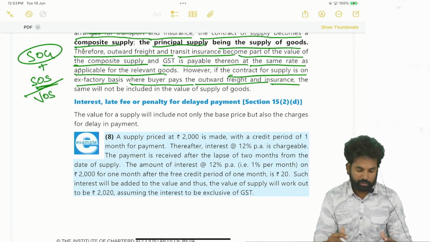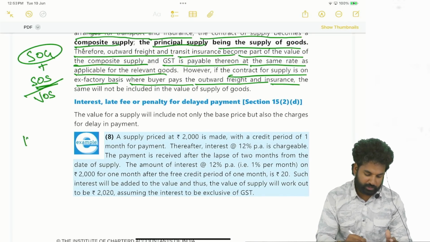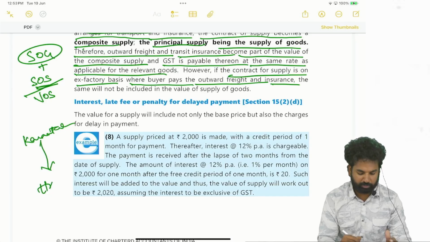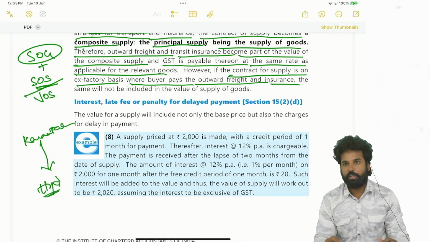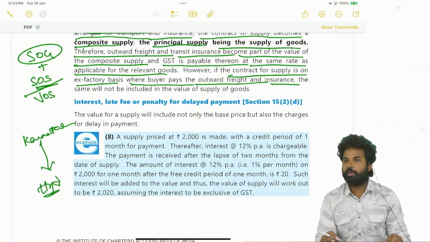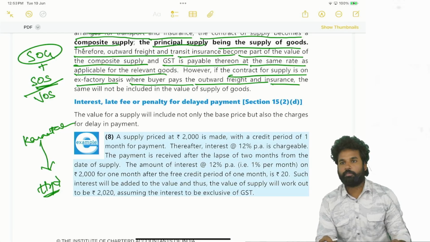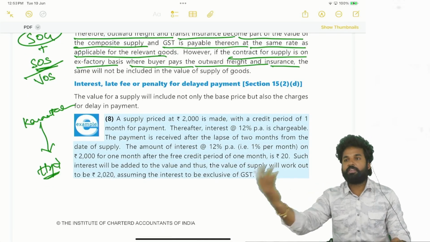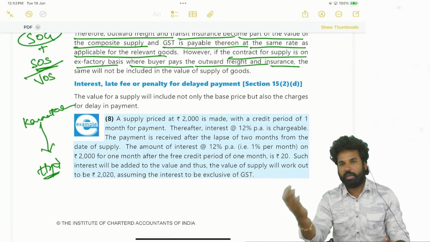The recipient. See, let's say from Karnataka, from Bengaluru, goods have to come to Hyderabad. The supplier is supplying goods at his factory. So we are arranging the transport. In such cases, we will pay our GTA. We will pay our transporter.